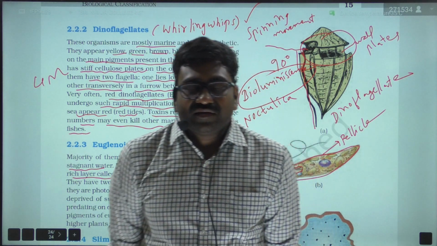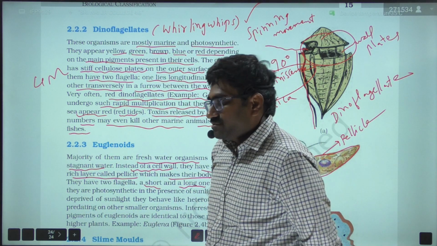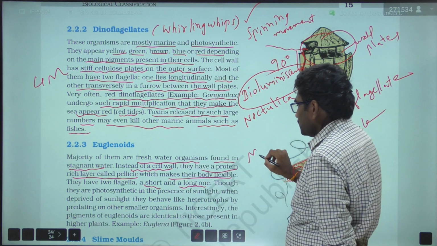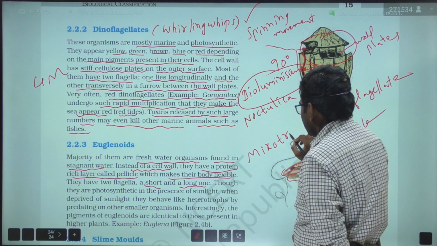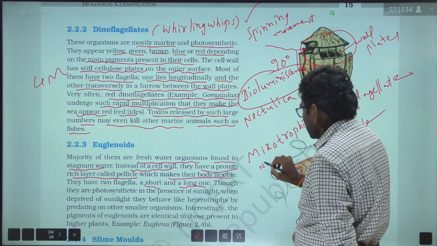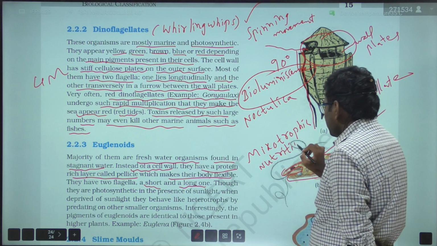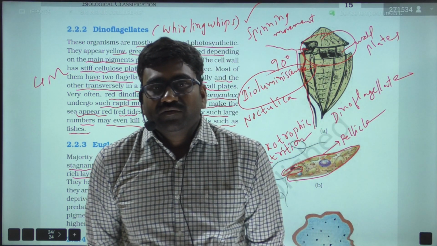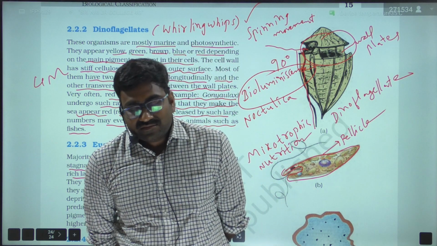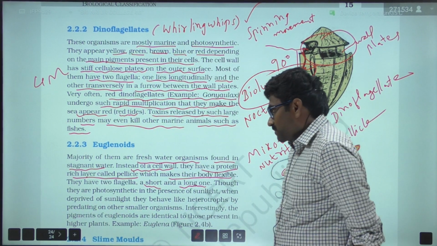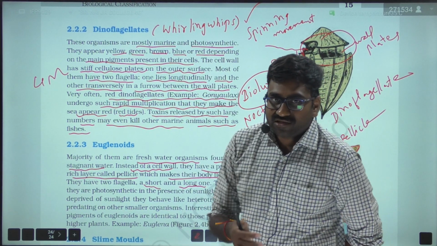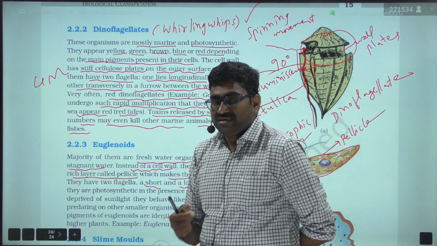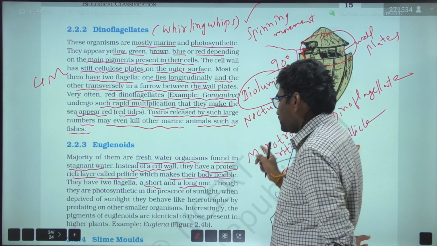And here euglenoids exhibit mixotrophic nutrition. Mixotrophic nutrition means mixed nutrition. That means Euglena, in the presence of sunlight, behaves as an autotroph. In the deprivation of sunlight, they behave as heterotrophs. That is known as mixotrophic nutrition.